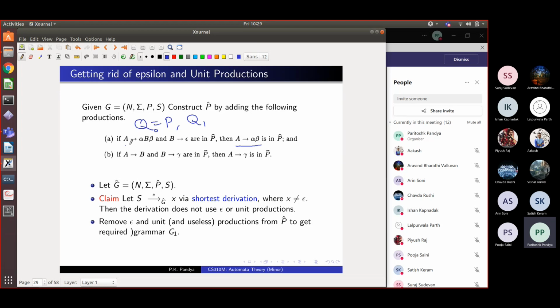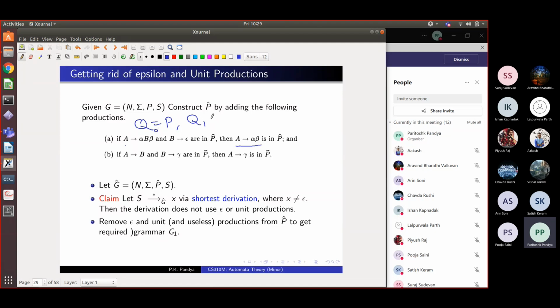If I have a rule like this, A goes to alpha B beta, and B goes to epsilon. These are my two rules. Then I can also add an extra rule which says A goes to alpha beta, and it will derive exactly the same set of strings. Only instead of applying these two steps, I will apply one step in order to get alpha beta, right? So I will add this to my Q0 and I will get Q1.